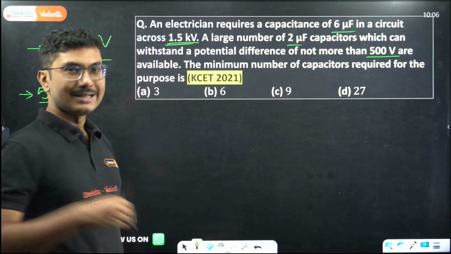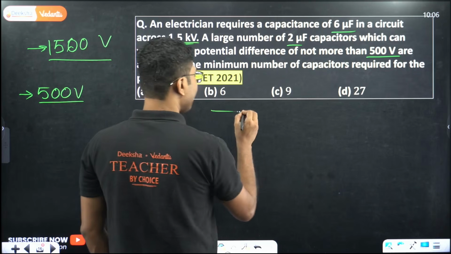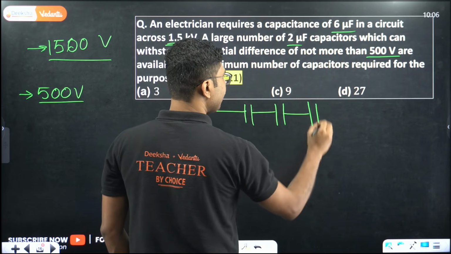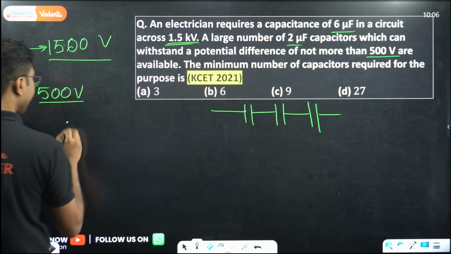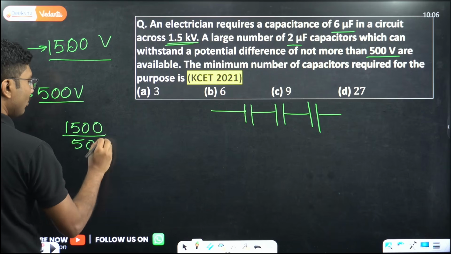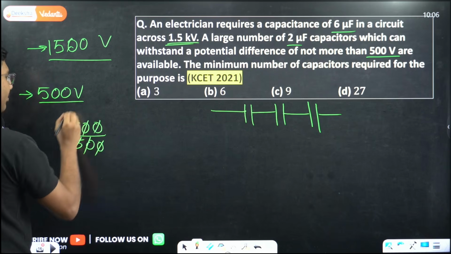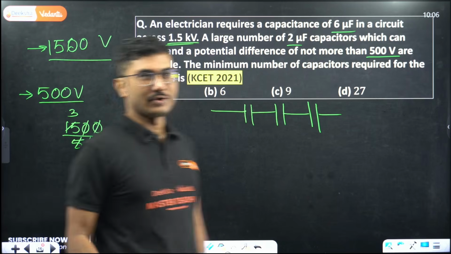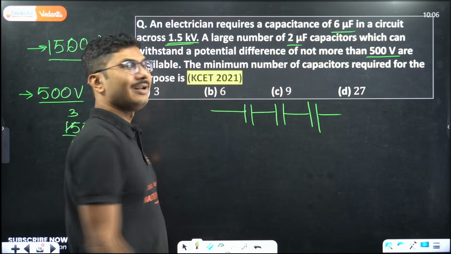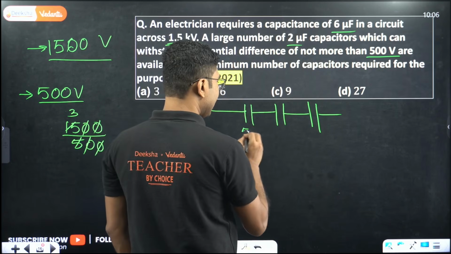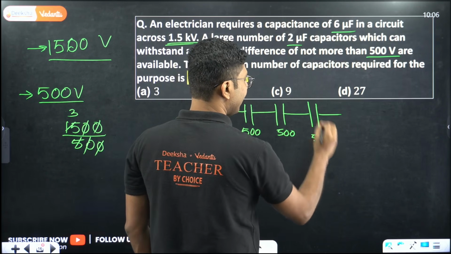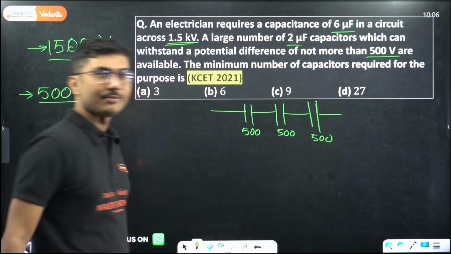How to increase the voltage? To increase the voltage, you always have to connect them in series. And how many of them do you need to connect in series? For that you have to divide 1500 by 500. That is the only role of these voltages. Otherwise, for this problem you do not need to know the exact voltage. So you need 3 capacitors connected in series, so that each of them can handle 500, and the total voltage rating becomes 1500.